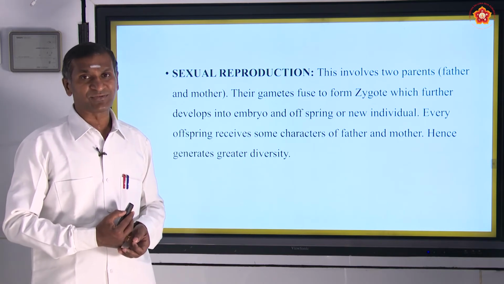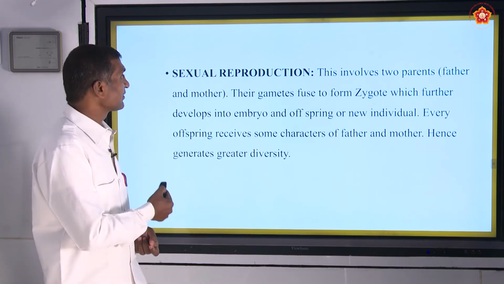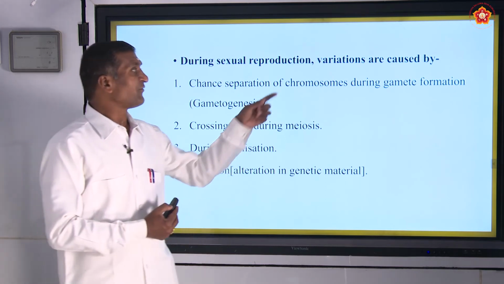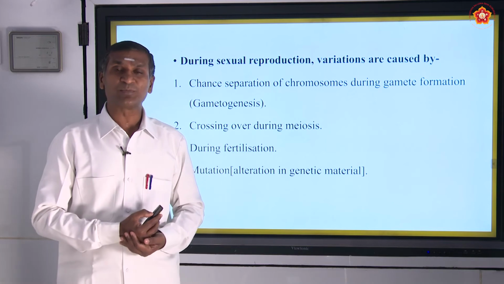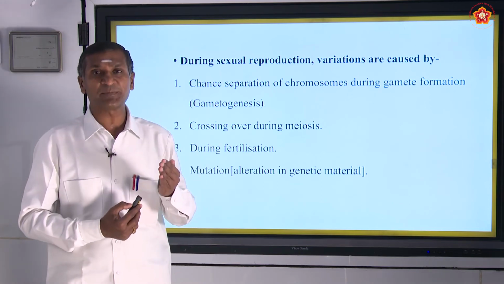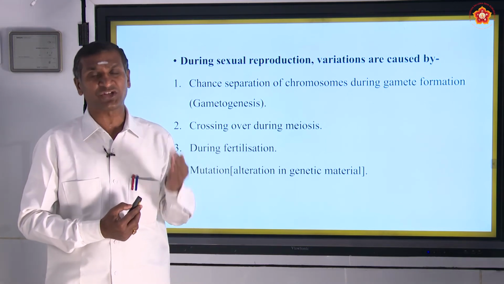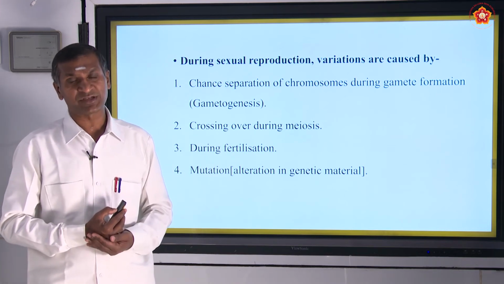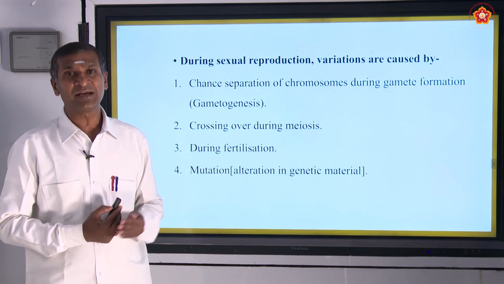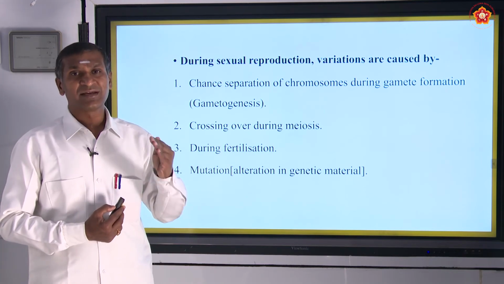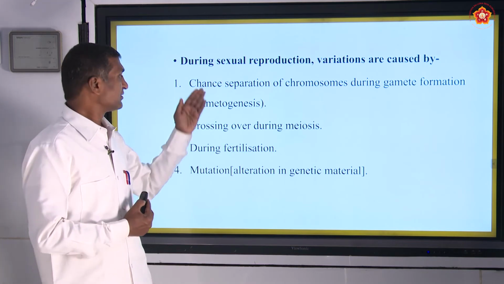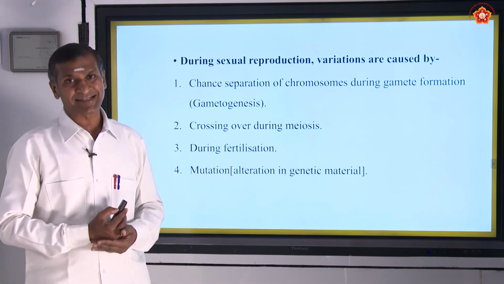Why in sexual reproduction do we see much more variation than in asexual reproduction? In sexual reproduction, the variation is more because of the following reasons.